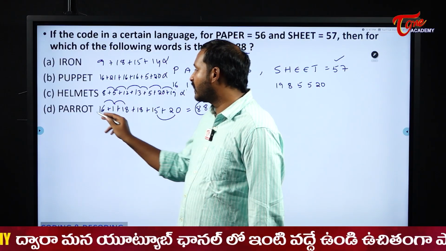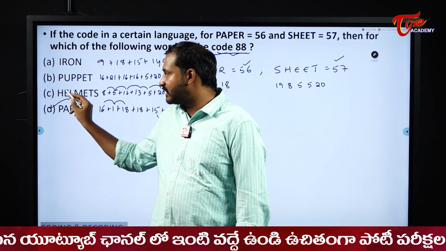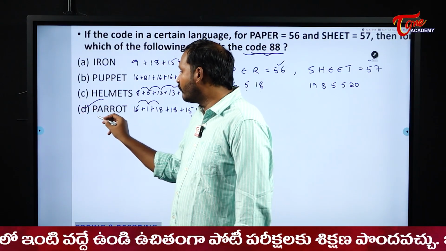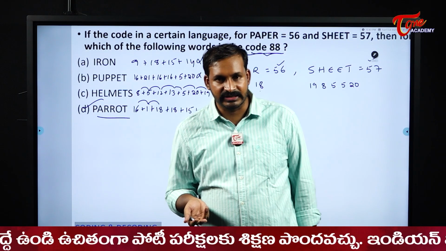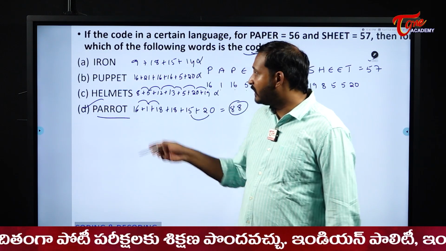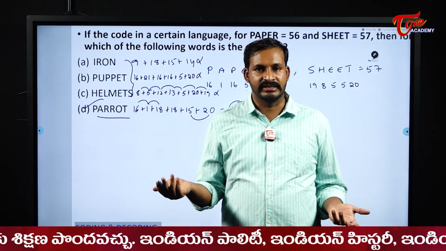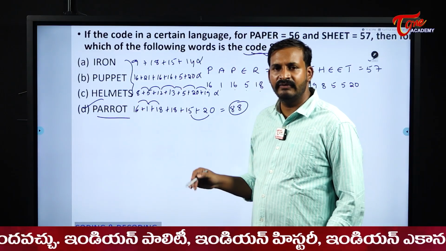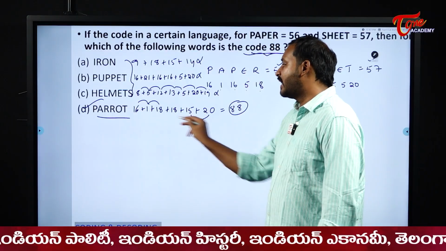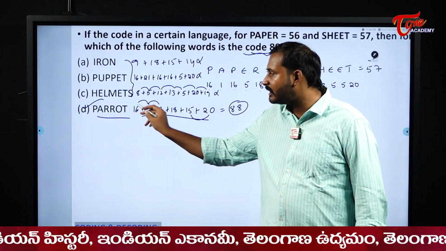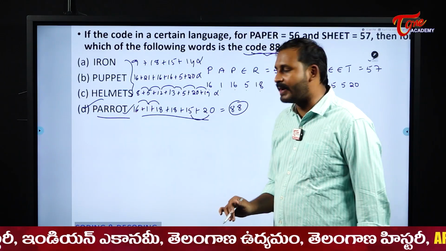So that means our answer is parrot. If you check these three properly, no need to check this one. Because if these three are not the answer, obviously parrot will be the only option left for us, right? So you can directly mark D. If you have any doubt, you can cross-check it by adding. So 88 is the code for what? Parrot. 88 is the code for parrot.